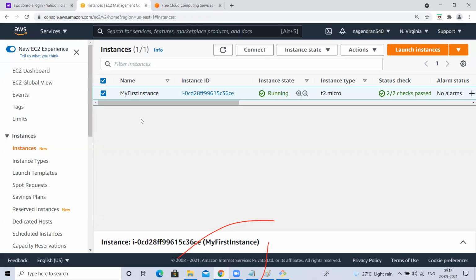Means, for example, just think, I created an EC2 instance today at 9 o'clock. So for the next 750 hours, I can run this EC2 instance happily. But after 750 hours, if you use this, AWS will charge you.